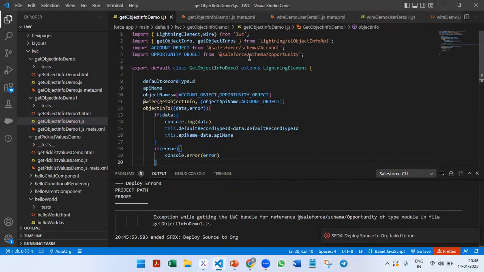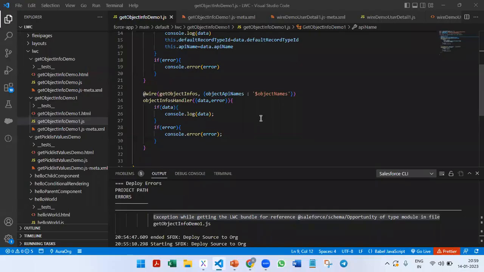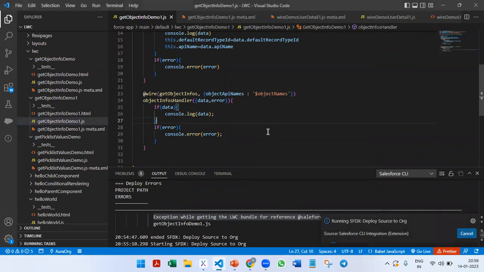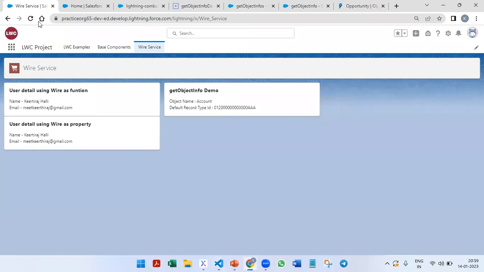Now I will deploy this. Okay, and it's deployed. I go to the UI and reload the page.